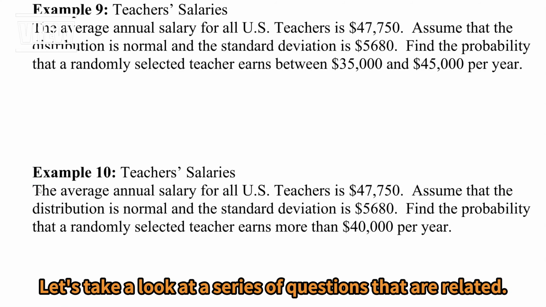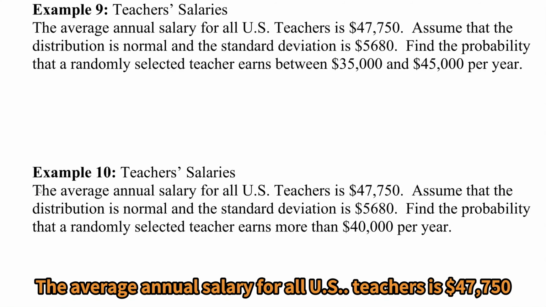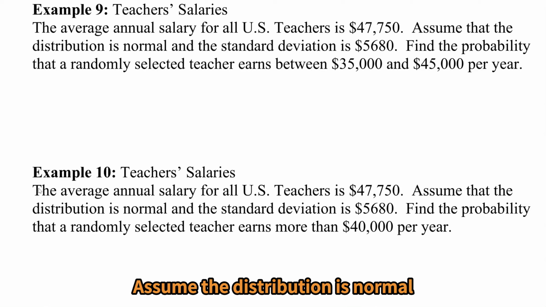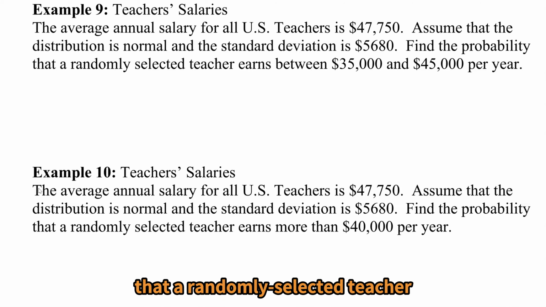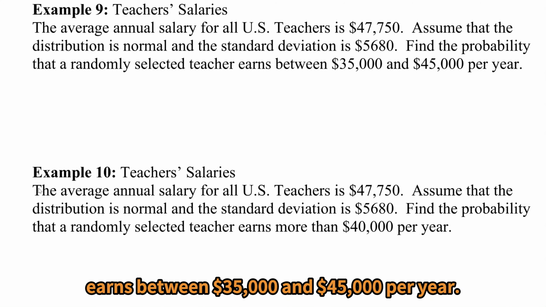Let's take a look at a series of questions that are related. The average annual salary for all U.S. teachers is $47,750. Assume the distribution is normal and the standard deviation is $5,680. Find the probability that a randomly selected teacher earns between $35,000 and $45,000 per year.